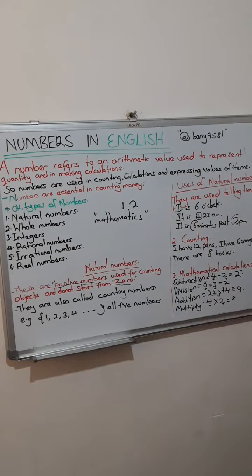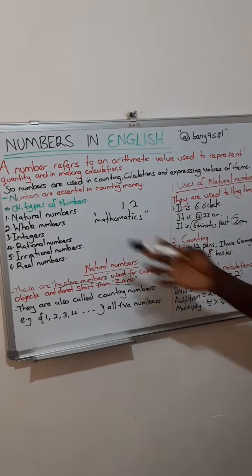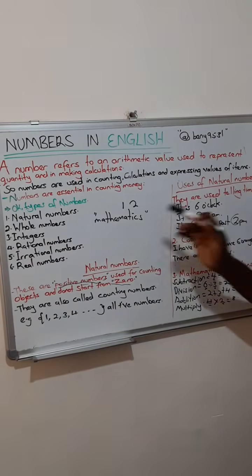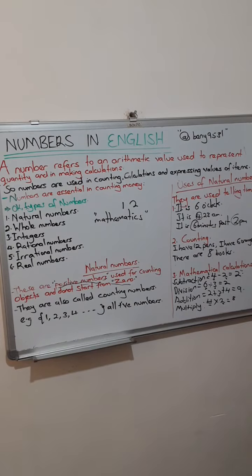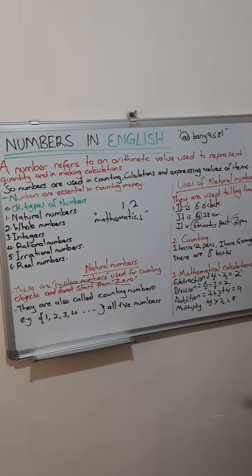So what are numbers? A number refers to an arithmetic value used to represent quantity and in making calculations. In other words, arithmetic value means a digit like 1, 2, 3 and many more. So number kitegeeza digit gy'owandiika, for example emu, bbiri. So a number zino zituyamba mu kubala, zituyamba mu expressing values, okumala muwendo gw'ekintu and calculations.